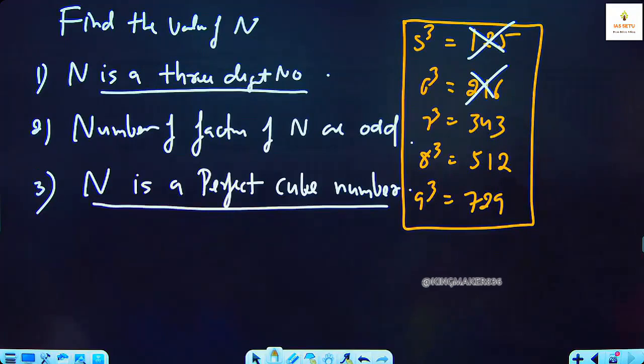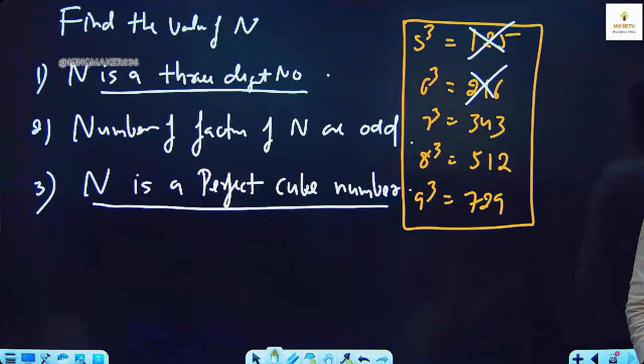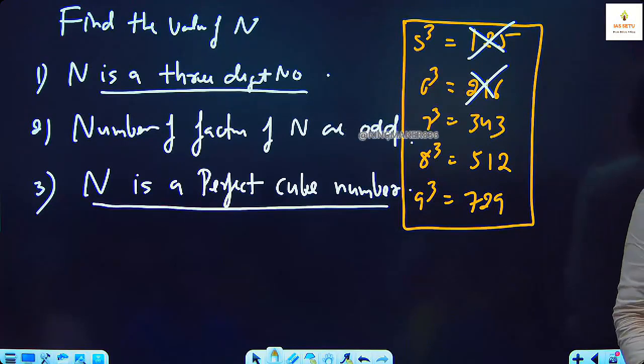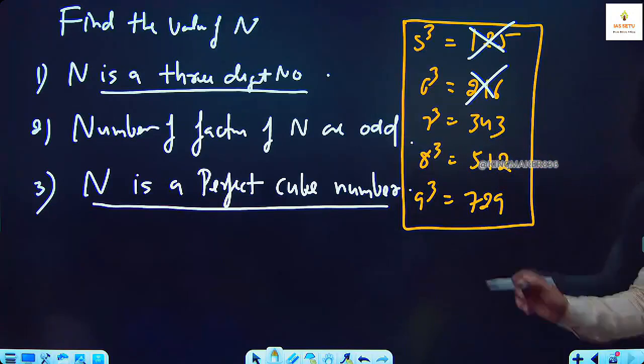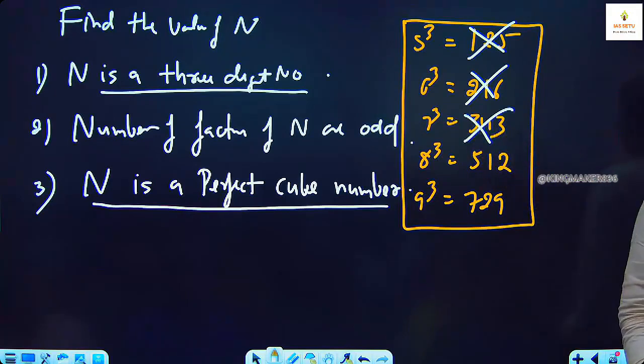343. Have you got 343 in the table of perfect square numbers? What is 17 square? What is 18 square? आवाज नहीं आ रही मेरे को, पीछे से नहीं आई. 18 square, sir. 324. What is 19 square? 361. Have you got 343 in a square table? No. 512. What is 24 square? 576. What is 23 square?